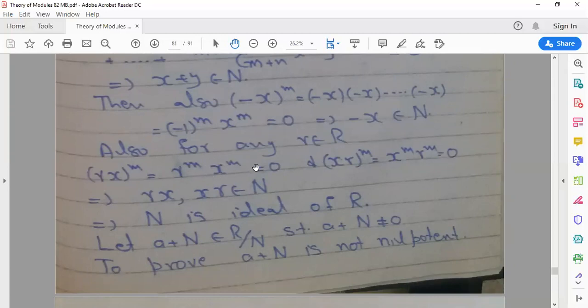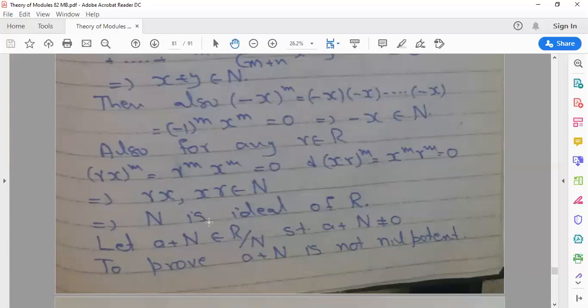Instead of x^m we write 0, so the result will be 0. Similarly x r^m gives x^m into r^m, and instead of x^m we write 0, so the result will be 0. So we write rx and xr belonging to N. Hence we prove that N is an ideal of R.